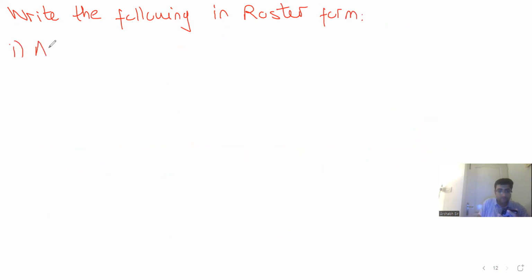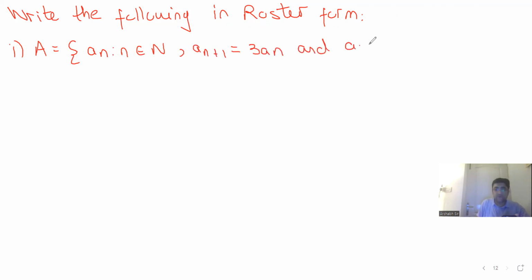Part 1. Set A comprises of a_n such that n belongs to natural numbers. a_(n+1) is 3 times a_n. Guys, this one I'll do for you. A similar one I'll give you. a_1 is equal to 1. Now see guys, this is basically a part of sequences. Please understand what this means.